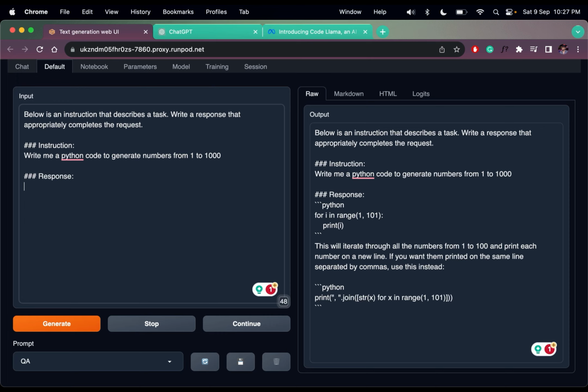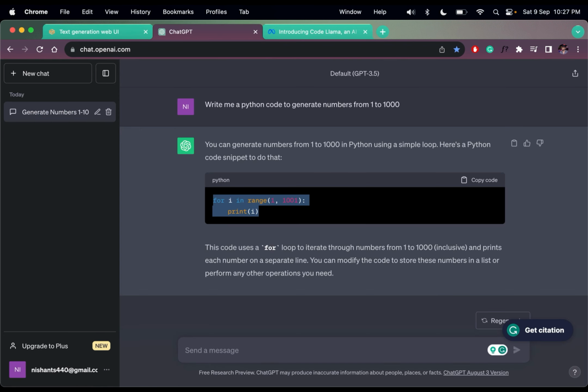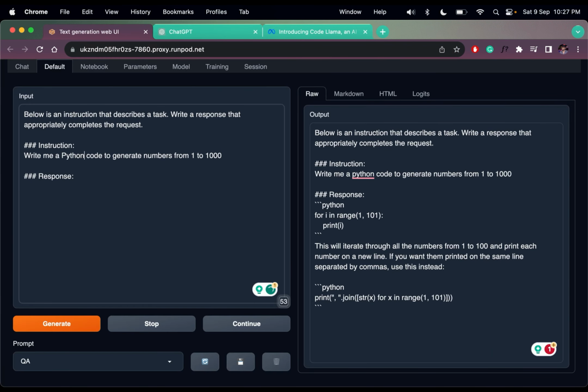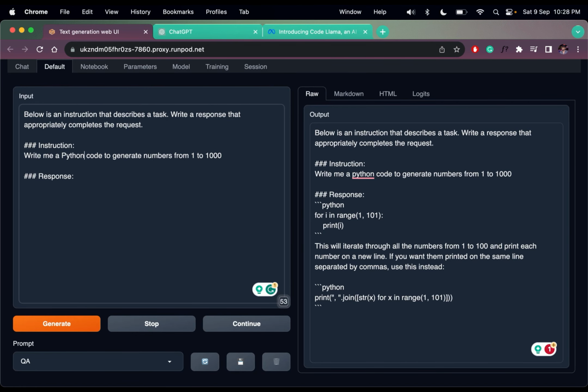It also has a second code that prints all the numbers on a single line, if we want them on the same line. So in this case, ChatGPT wins and Code Llama fails. I thought it was something, because I have seen videos of this, and I am disappointed.